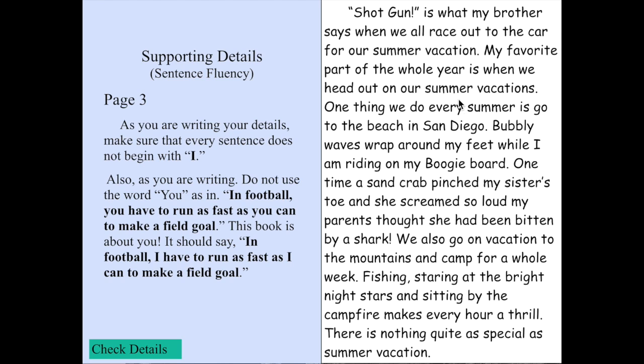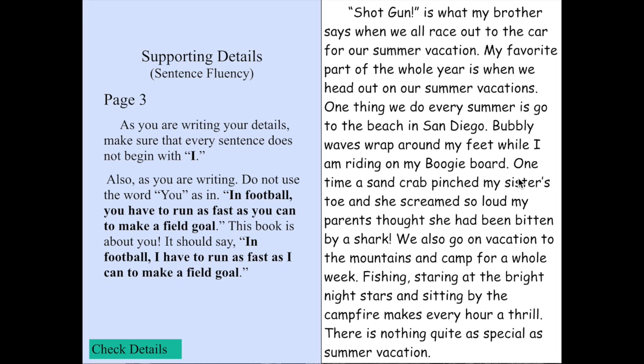So let's talk about this a little bit. This is the topic sentence. And as this author is writing, notice all of the word pictures. We go on summer vacations. They go to San Diego. Waves wrap around her feet while she's riding a boogie board. All of those nouns, instead of saying, we go to the beach and have fun, the word pictures were waves and feet and boogie board.